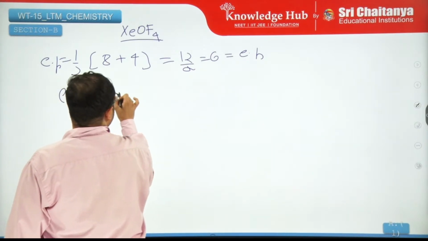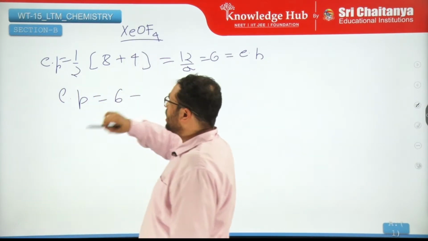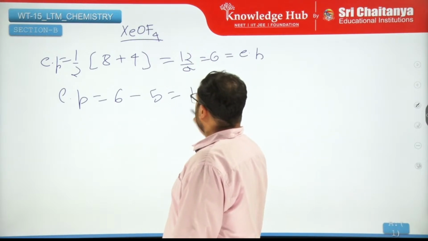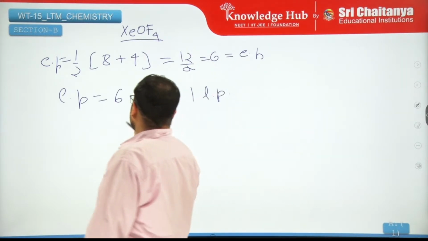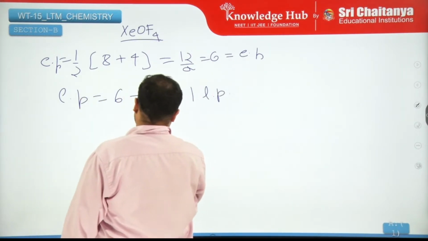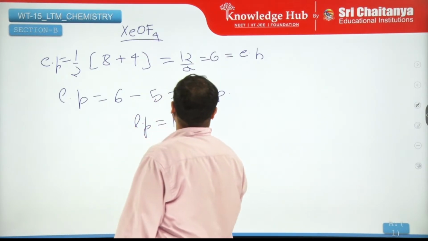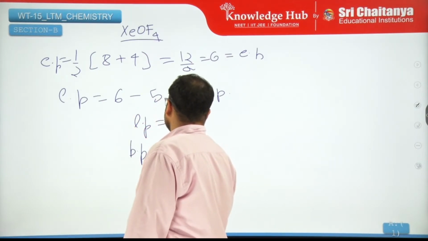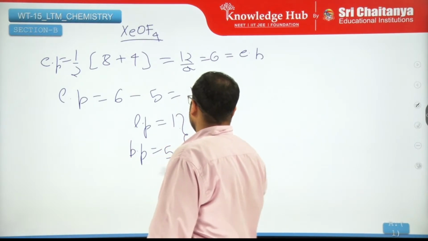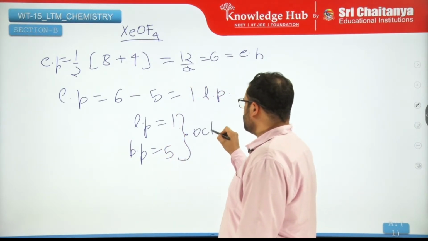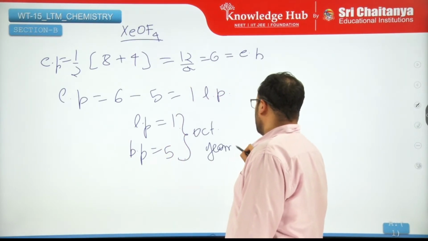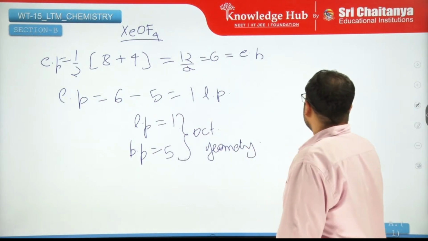Lone pairs, 6 minus surrounding atoms, which are 5, so 1 lone pair. So lone pair is 1, bond pair is 5. Looks like an octahedral geometry. The geometry is octahedral. Shape.